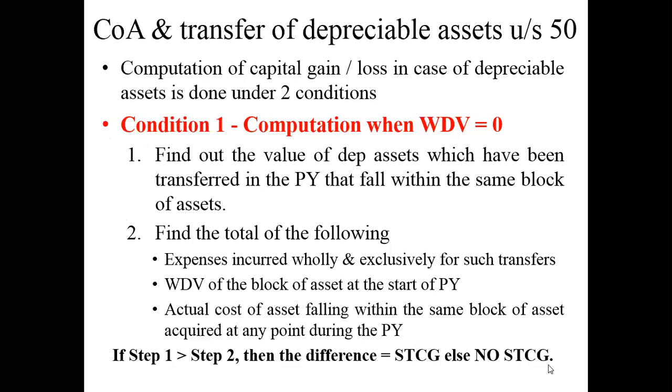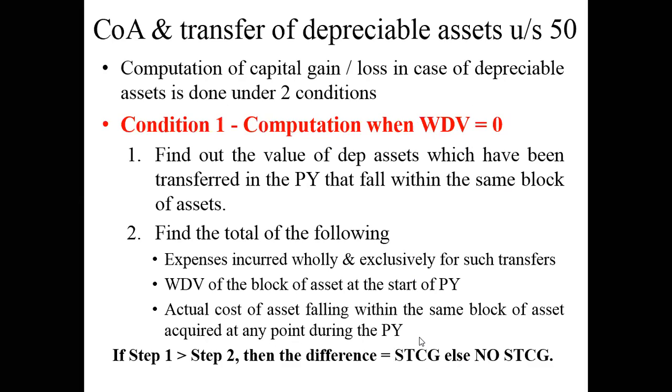Now, can anyone of you who has studied accounts thoroughly tell me why I classified that particular asset as a short term capital asset? Because I told you I purchased this particular machinery 10 years back, and after 10 years I have sold it. Technically speaking, it is classified as a long term capital asset, and any gain will be long term capital gain.